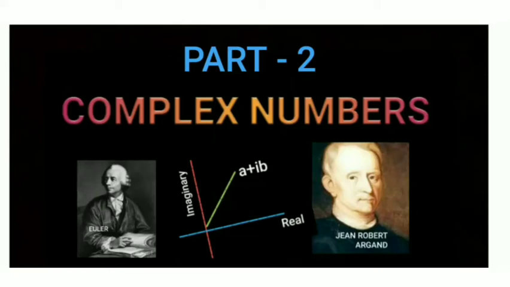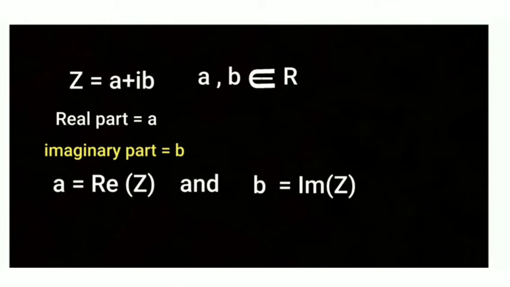So, actually, we are in complex numbers. In part 2, we are seeing today. Every complex number is denoted by capital Z and is in the form of a plus ib, where a, b belong to real numbers.